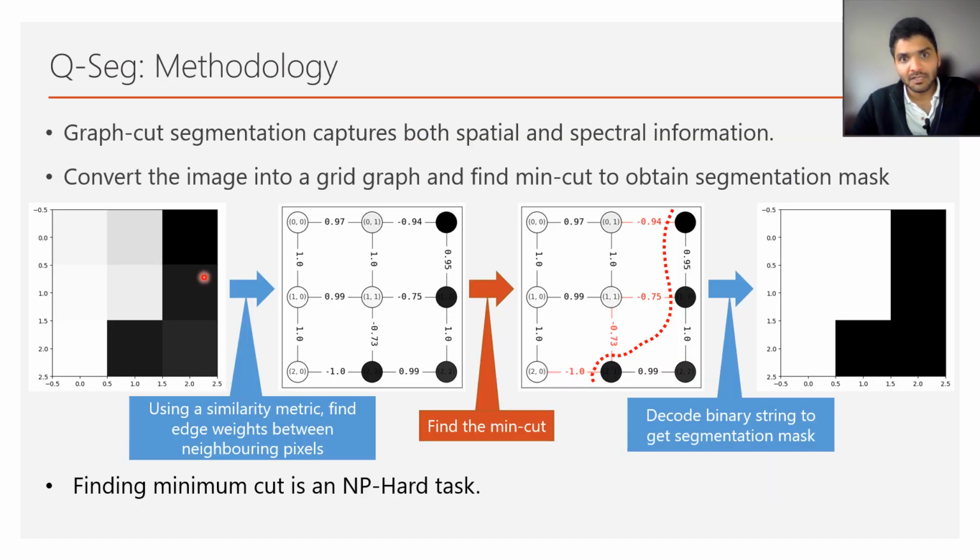Coming to the methodology, graph-cut segmentation captures both spatial and spectral information. We first convert the image into a grid graph of this structure. The edge weights are assigned based on a similarity metric, then find a minimum cut in this graph which can be decoded to get the segmentation mask. Moreover, one can formulate this problem as finding minimum or maximum cut based on whether we considered similarity or dissimilarity metric. Either way, it is an NP-hard problem.